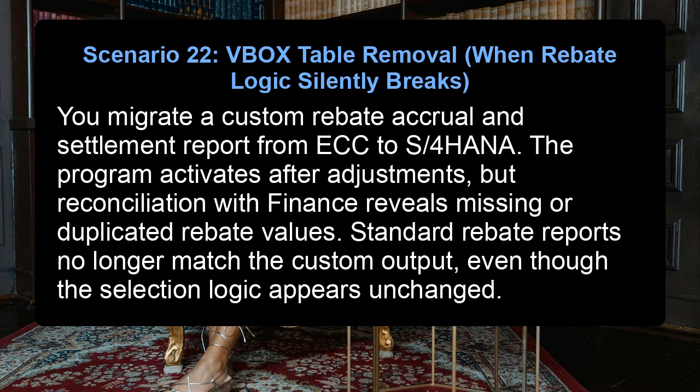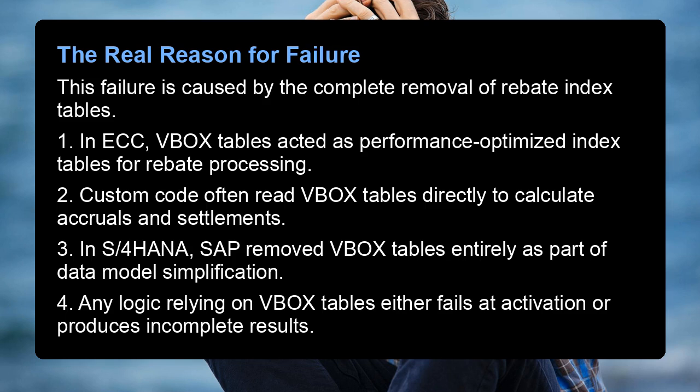Scenario 22. VBOX table removal. When rebate logic silently breaks. You migrate a custom rebate accrual and settlement report from ECC to S/4HANA. The program activates after adjustments, but reconciliation with finance reveals missing or duplicated rebate values. Standard rebate reports no longer match the custom output, even though the selection logic appears unchanged. The real reason for failure.